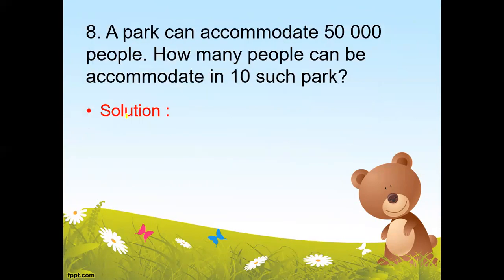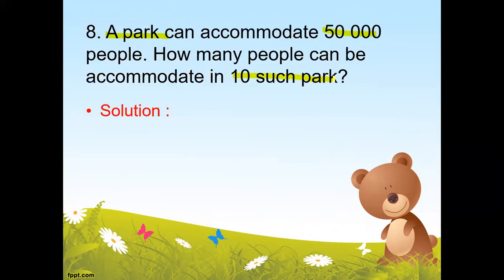Now here question number 8 is: a park can accommodate 50,000 people. How many people can be accommodated in 10 such parks? Again, you must know this that a park means one park. So in one park, the accommodation is 50,000. And we want to calculate how many people can be accommodated in 10 such parks. So we want to find about 10 parks and we know about one park.